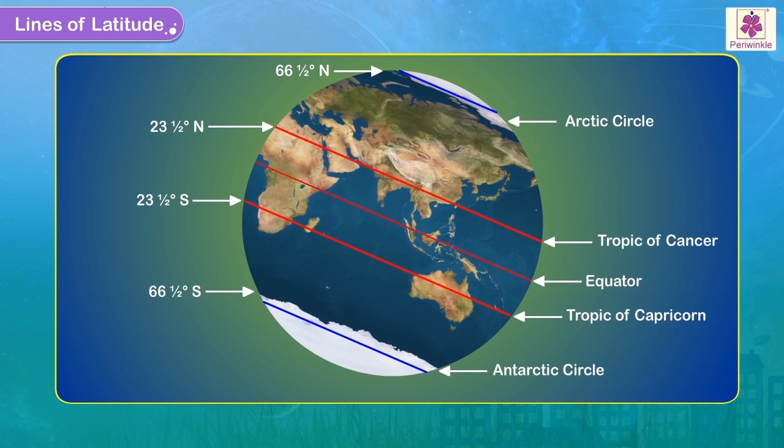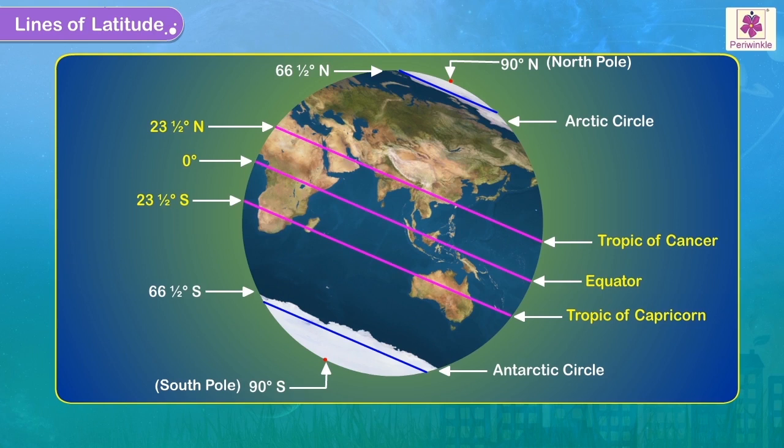The equator is marked as 0° latitude, the North Pole is marked as 90 degrees north latitude, which lies in the Arctic Ocean. The South Pole is marked as 90 degrees south latitude, which lies in the Antarctic Ocean. The equator, the Tropic of Cancer, and the Tropic of Capricorn are important lines of latitudes on the globe.